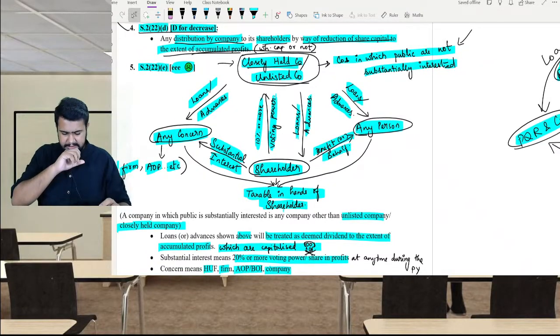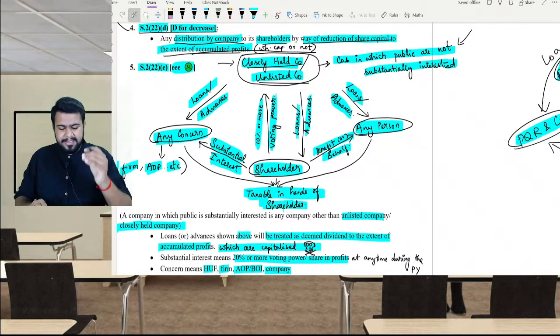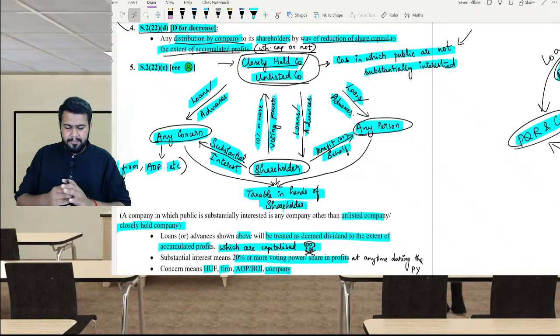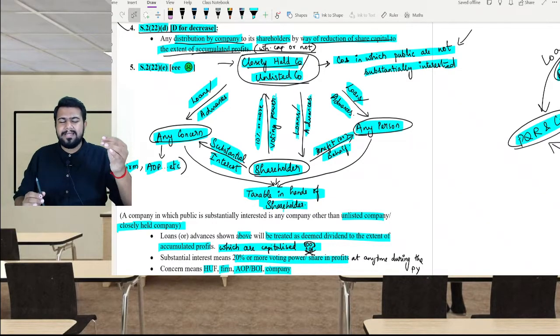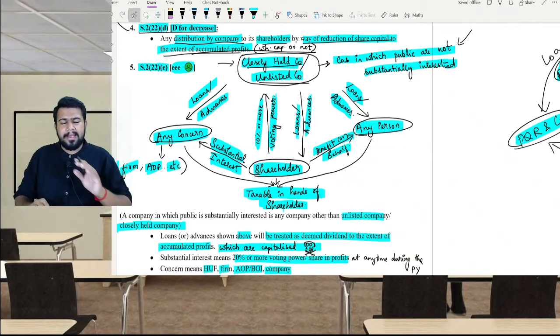Let us see. If a shareholder is having 10% or more voting power in a company, and if that shareholder is receiving any loans or advances from the company, then these loans or advances received will be deemed as dividend under section 2 clause 22E. It does not matter whether there is interest on the loan. It does not matter whether the loan is repaid or not. You need not see anything.